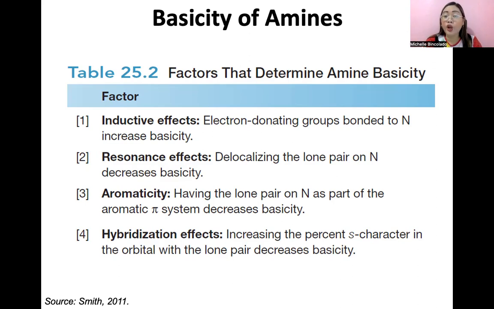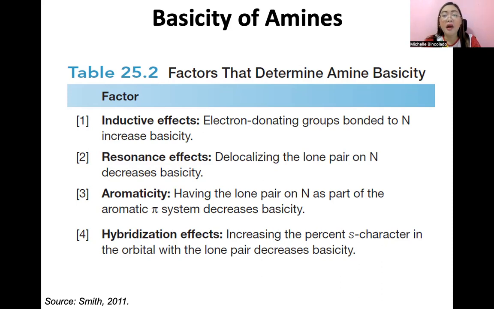If the lone pair on nitrogen will be delocalized, ibig sabihin class, mababawasan yung kanyang characteristic as being basic. Okay? Kasi class, tandaan ninyo ha, ang isang basic na species ay merong electron giving property, di ba? Kasi electron pair donor sila. So kaya dapat maunawaan natin yung resonance effects.